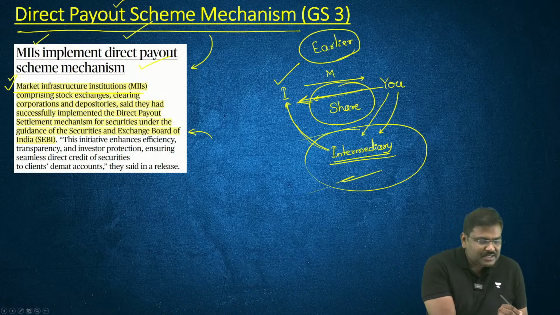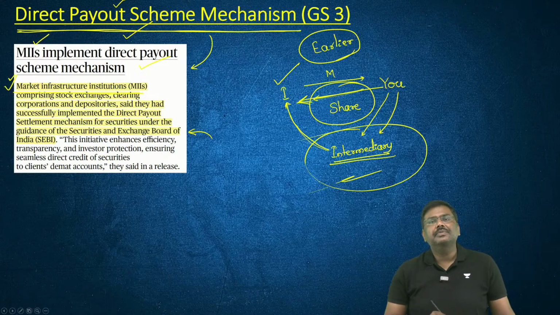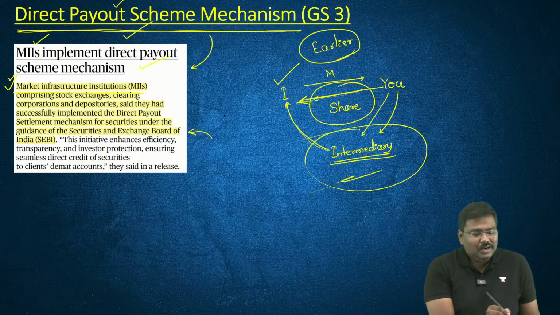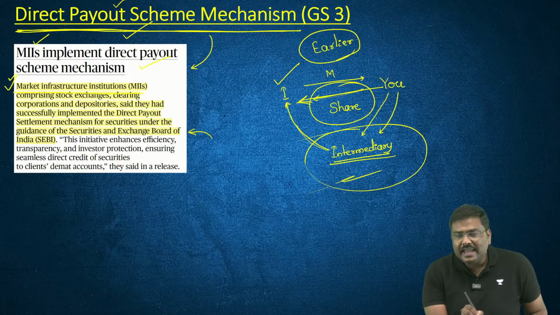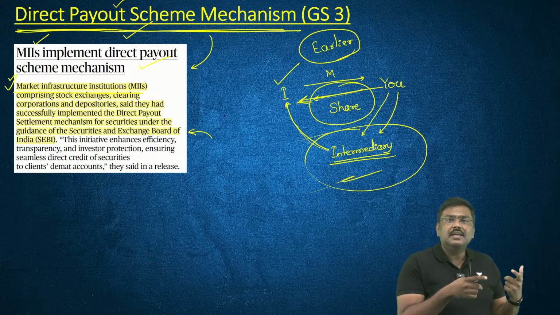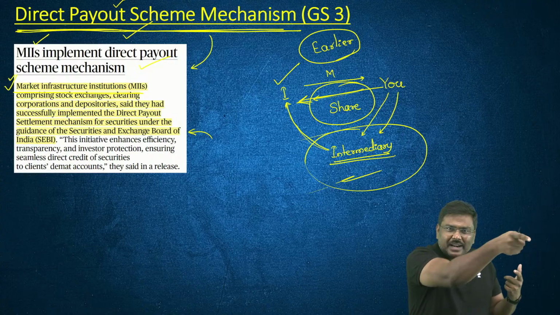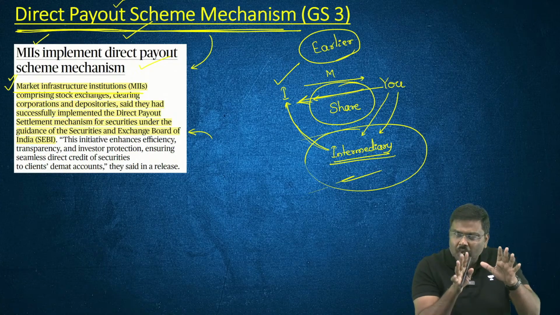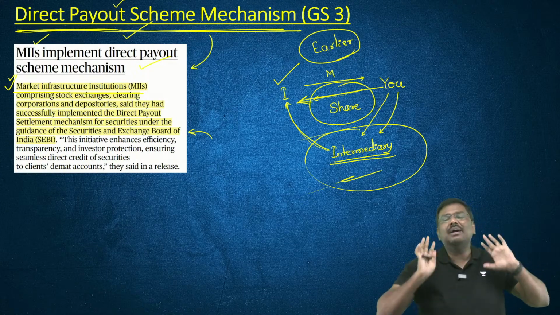Please look at the name of the mechanism and you will understand. Direct payout scheme mechanism. That is, the securities, rather than going to the intermediary and coming to me later, will now directly come into my demat account.